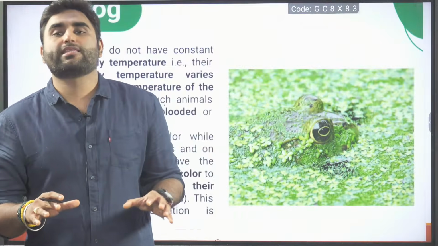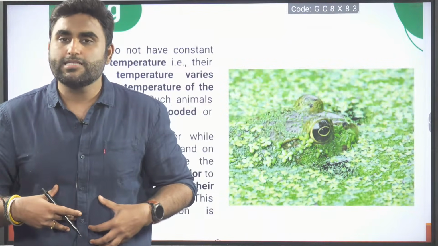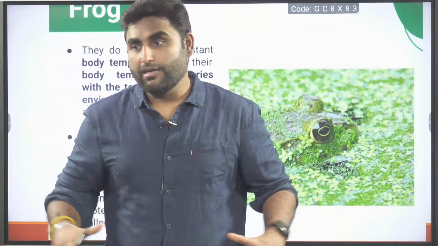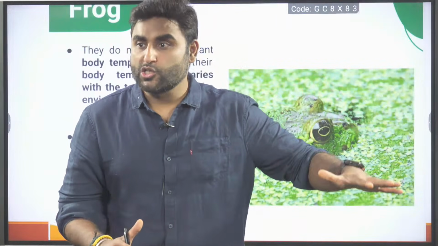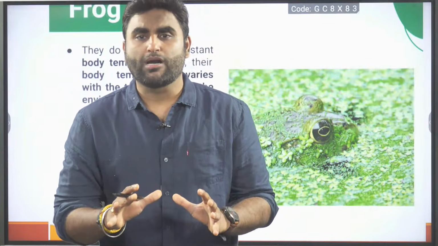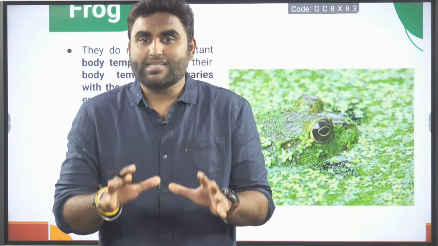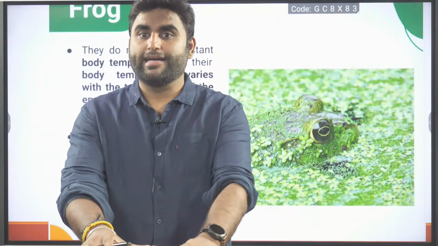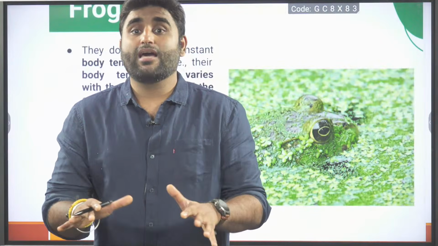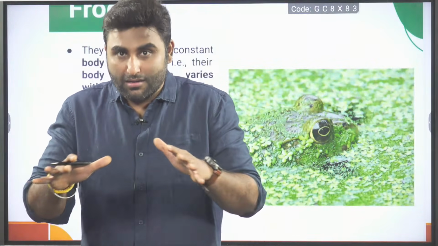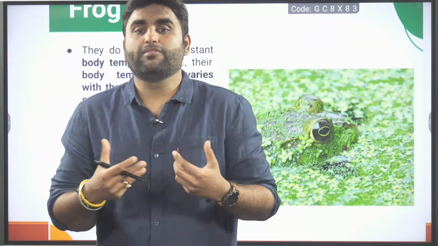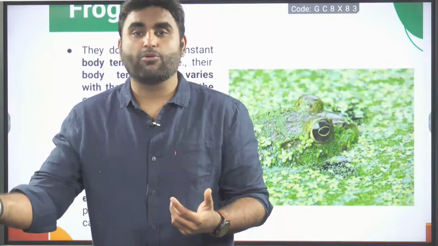Next, frog. Frogs can also change their body color. They have some pigmented cells. They can change the body color as per their surroundings. If they are in the grass, they will change to green color. If they are on the soil, or muddy ground, or dried leaves, they can change it to brown color. So they are basically hiding in plain sight. Means they are there in front of you, but you are not able to see them, because they are camouflaged. They are hidden in the surrounding environment by showing protective coloration, by mimicking the surrounding environment.